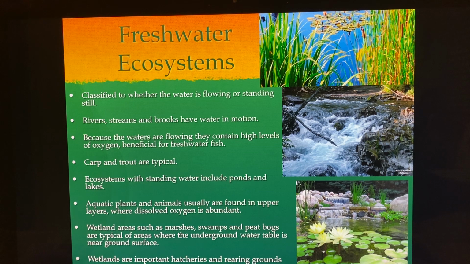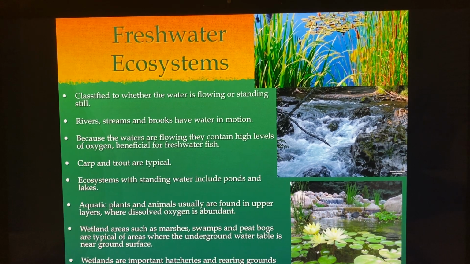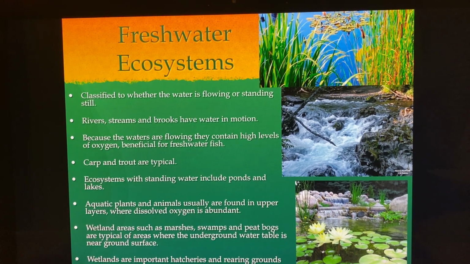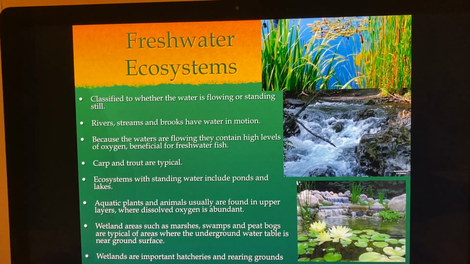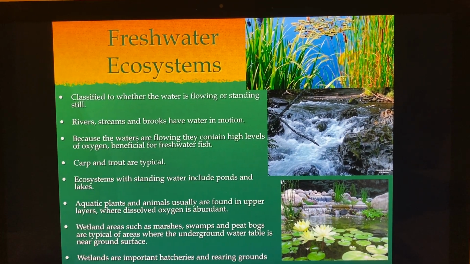Also, we have wetlands. So what are wetlands? Wetlands are areas like marshes and swamps. And these marshes and swamps are typical of where there's underground water. The water table is underground near the ground surface and it's coming up and making these wetlands. Wetlands are important places as hatcheries for fish and rearing grounds for all kinds of animals. So this, I think, appears more of a wetland. So just think of wetlands as marshes. And these are the different kinds of fresh water.